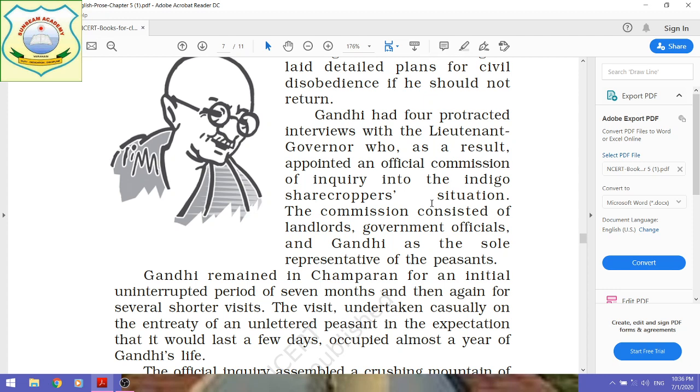When Gandhiji met the lieutenant governor, extensive interviews were held, and as a consequence the lieutenant governor appointed an official commission of inquiry into the indigo sharecroppers situation, to listen to the complaints of the sharecroppers.